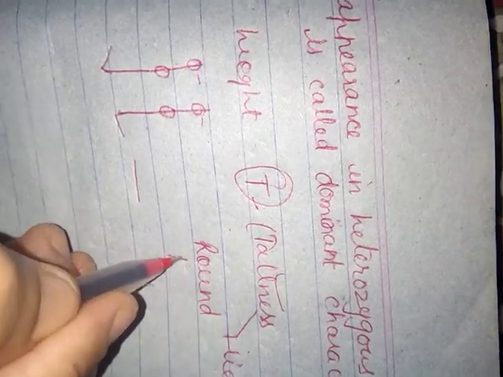As we have discussed, round is dominant over wrinkle, so we can indicate round by R. We can take any letter, we are using it for convenience, just to make you understand, but the dominant character must be represented by the capital letter and the recessive character by the small letter.